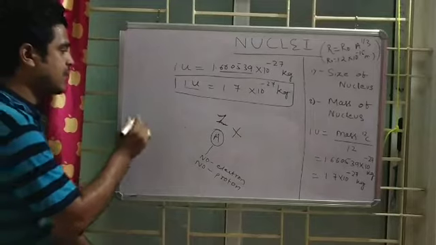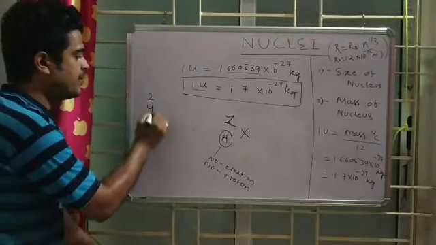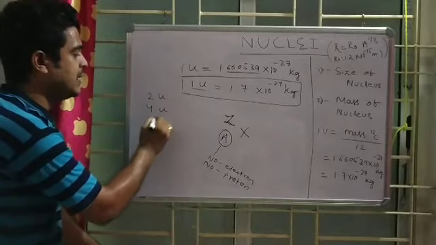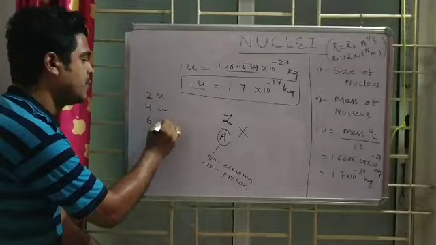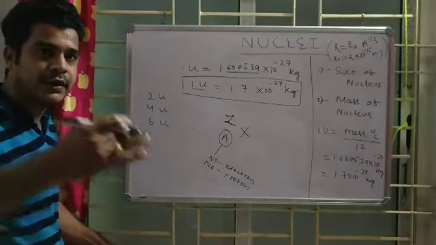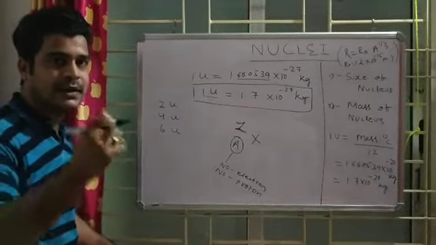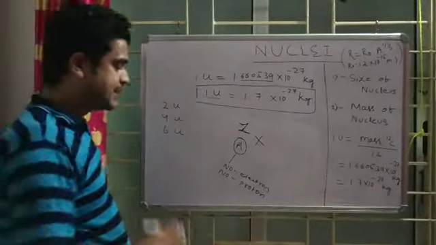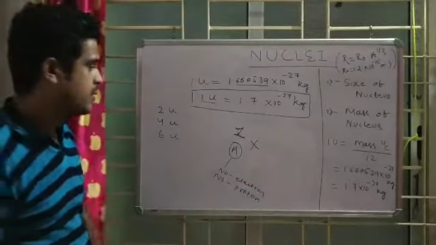So how is it working out? For hydrogen, the mass number will be 2. For helium, the mass will be 4 U. For lithium, the mass will be 6, because the atomic number is 3. Similarly for boron, carbon, oxygen. So as we go on in the periodic table, if the atomic number is X, the mass number is 2X. This is the finding we had till the neutron was not discovered.